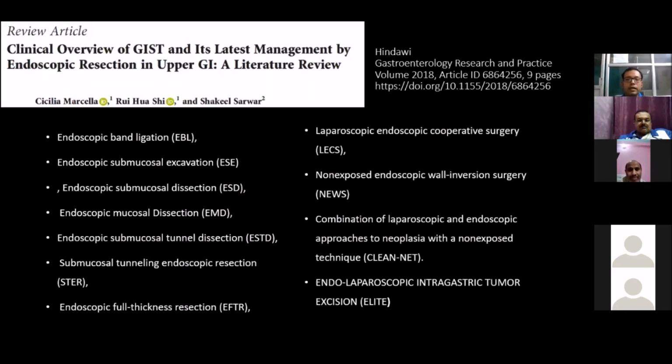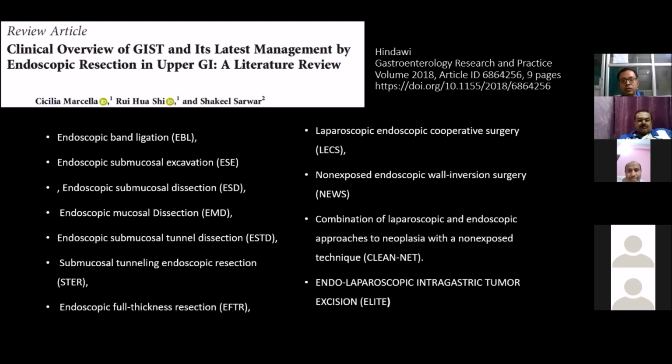Now, coming to surgery for early GIST. In Hindawi, a paper was published in 2018, which took a clinical overview of management of GIST using minimal access endoscopic resection as well as endoscopic and laparoscopic cooperative surgery. They found that there are a variety of methods: only endoscopy, some advances in endoscopy, and using the combined help of endoscopy and laparoscopy, by which GIST or any subepithelial tumor of small size can be removed.